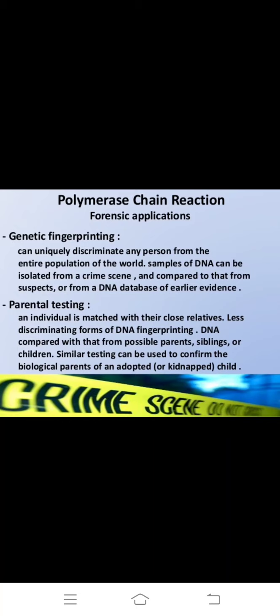Similar testing can be used to confirm the biological parent of an adopted child. So it is easy to identify crime scenes with fingerprints using the PCR technique, which is used in many forensic reports.